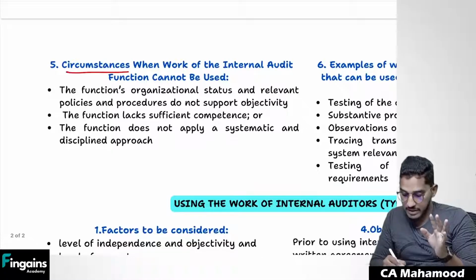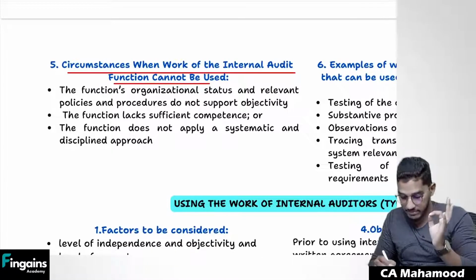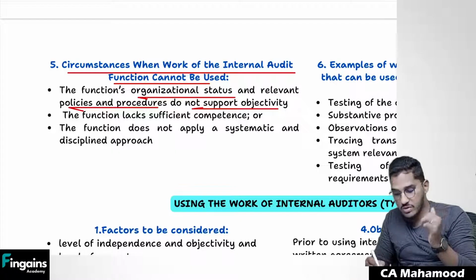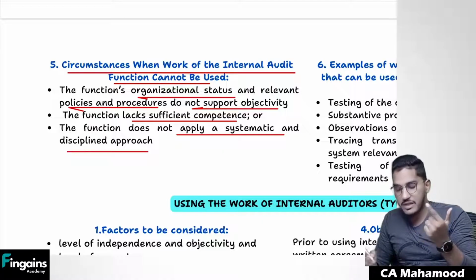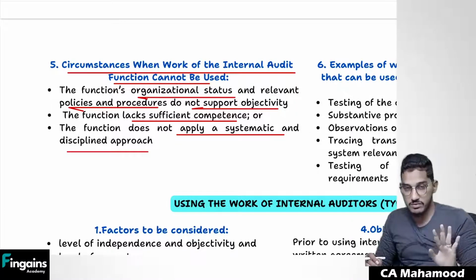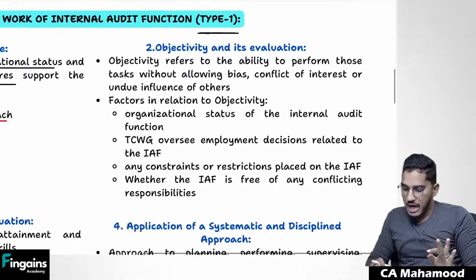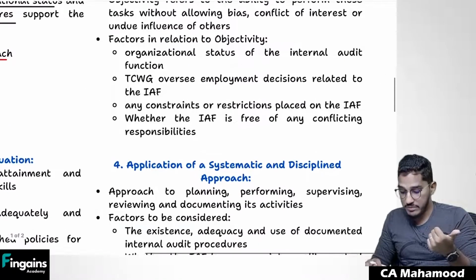Like if you see here, circumstances when the work of the internal audit function cannot be used, when you should not use type 1 work: when the function's organizational status and relevant policies and procedures do not support objectivity, or the function lacks competence, or they do not apply a systematic and disciplined approach. Simply, for the three questions, if I got negative responses, then I will not make use of type 1 usage. Clear? And you will be able to find in the standard how you will evaluate objectivity, how you will come to know whether internal auditors have objectivity or not.